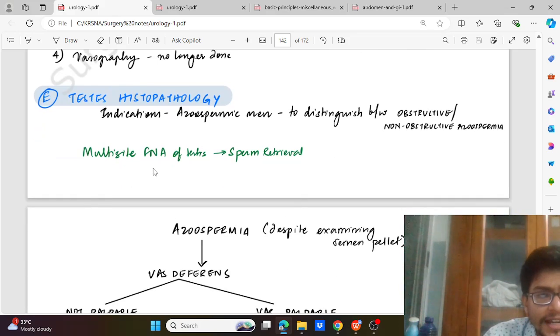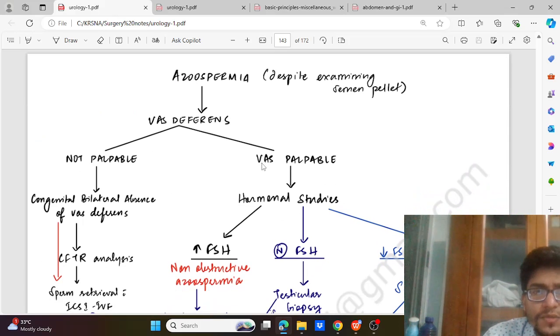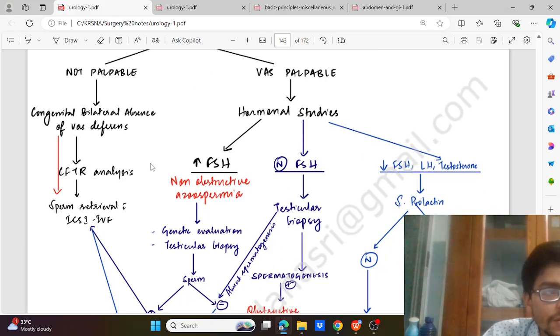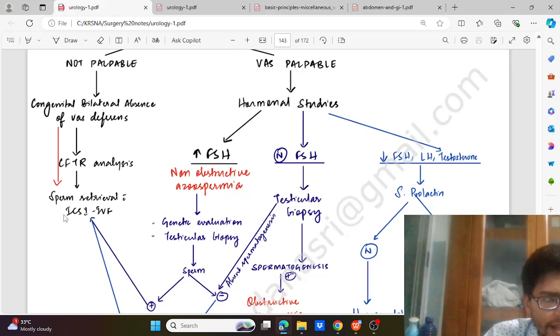We'll go for multi-site FNA of the testis and sperms will be retrieved. In case of azoospermia, despite examining the semen pellet, we'll check the vas deferens if it is not palpable. Then we think of congenital bilateral absence of vas deferens. We'll go for CFTR analysis, or we'll go for sperm retrieval with IVF.